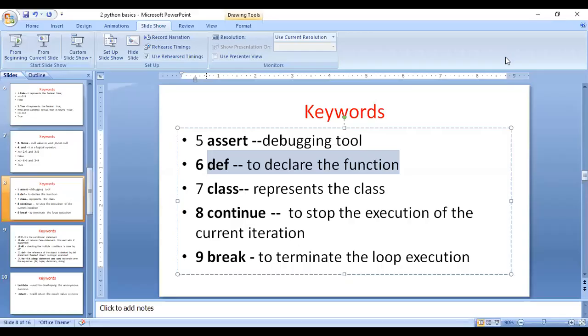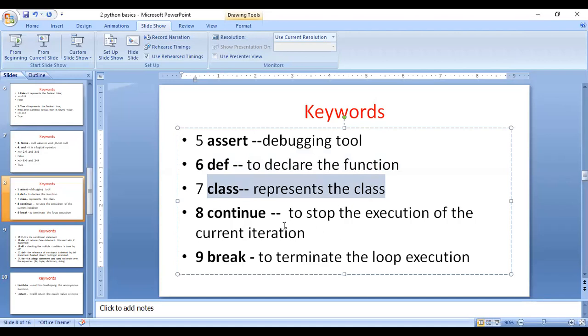Go to the next one: class. You will discuss clearly the representation of a class. What is a class? An object indicates an instance of a class, a collection of objects. In object oriented programming, a class consists of attributes as well as functions. You will discuss all the information regarding the Python class later.